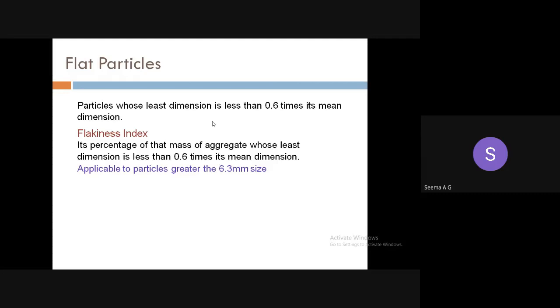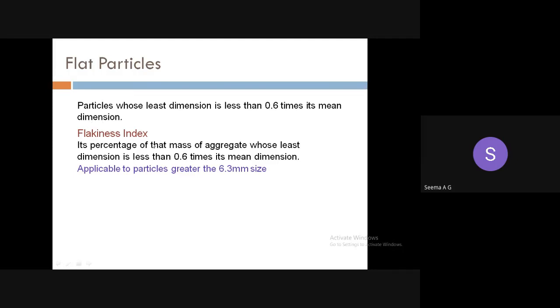So whenever you take the aggregates for construction purposes, a sample is taken for testing, and the flakiness index value is computed. If it is not coming within the specified range, that has to be neglected, or the flaky particles have to be separated. So particles whose least dimension is less than 0.6 times its mean dimension are known as flaky particles.